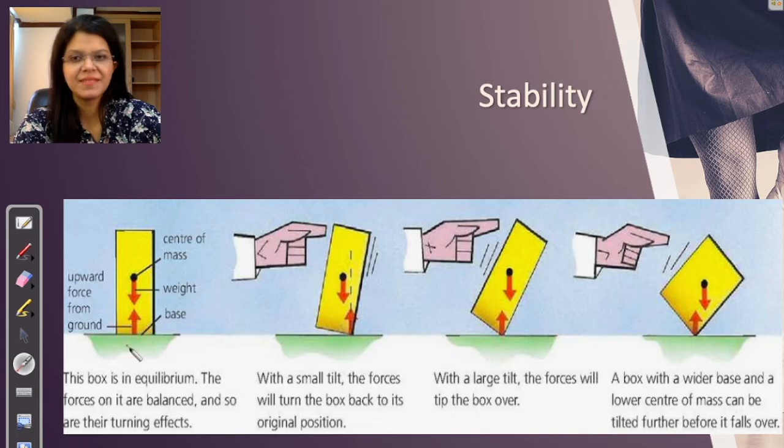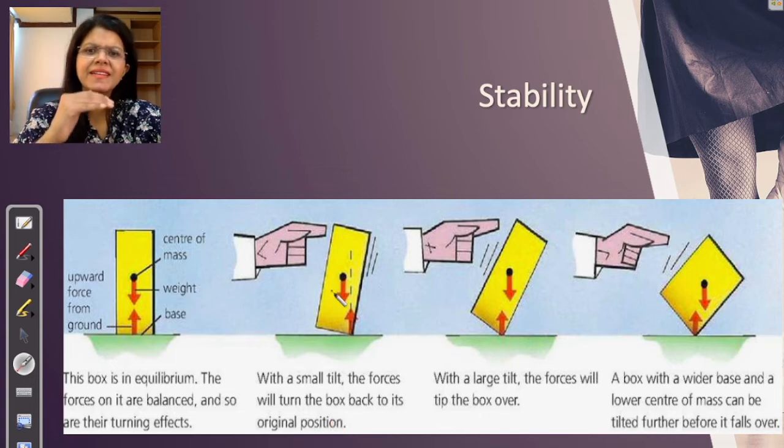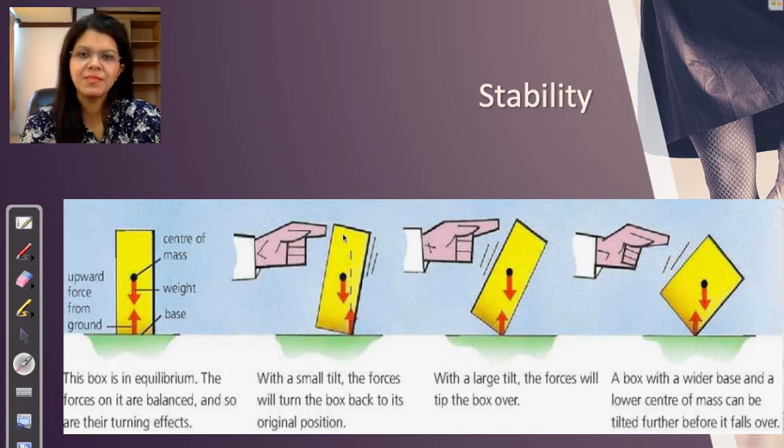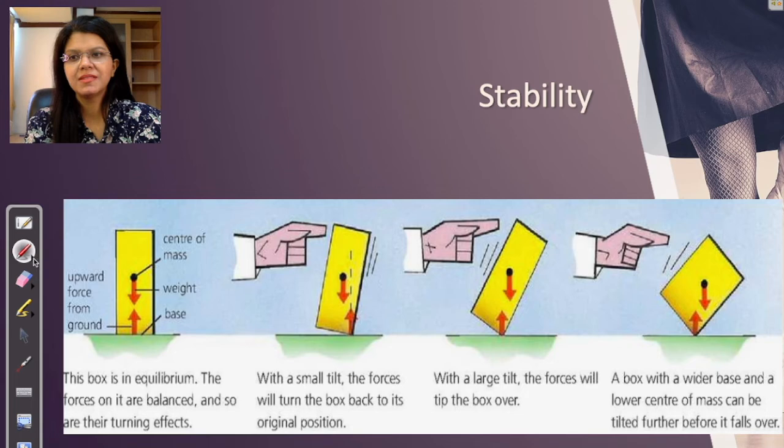It is at rest. If you give it a push slightly, with a small tilt, the forces will turn the box back into its original position. If you just give it a small tilt and remove your finger, it will again stand back.